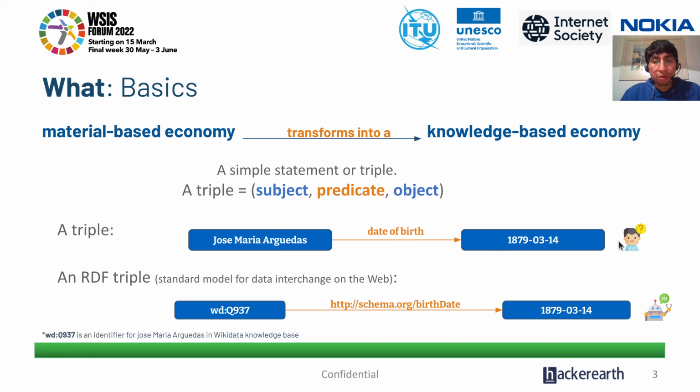So this is understood by a human, but we want to go further and make this statement or triple understandable by machines. So we have to transform this into an RDF triple, which is a standard model for data interchange on the web. For that we have to add some schemas, vocabularies, in order to make it interpretable by machines.